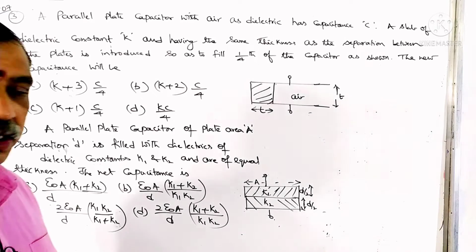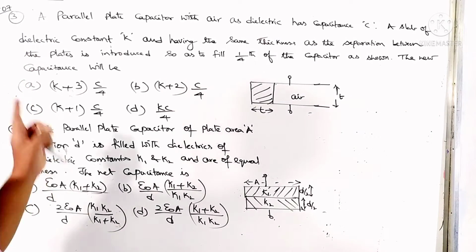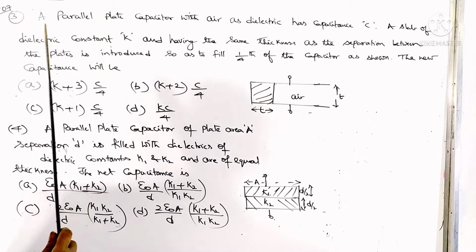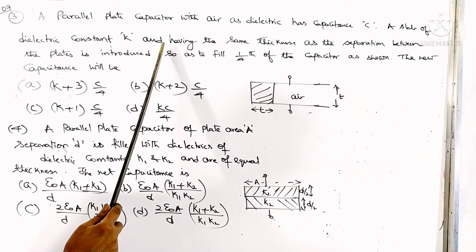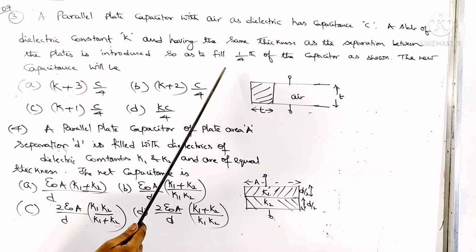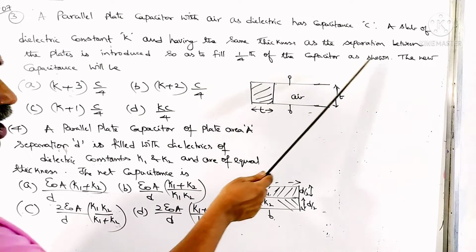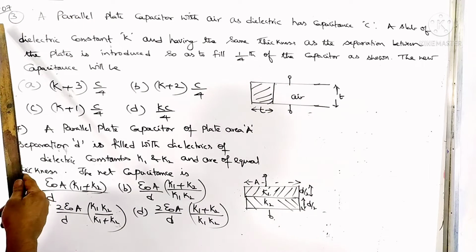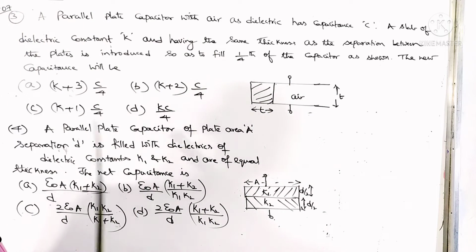Coming back to the next question. A parallel plate capacitor with air as dielectric has capacitance C. A slab of dielectric constant K, having the same thickness as the separation between the plates, is introduced so as to fill 1/4 of the capacitor as shown. The new capacitance will be. So this is the diagram given. Of course this question has appeared in case 07.